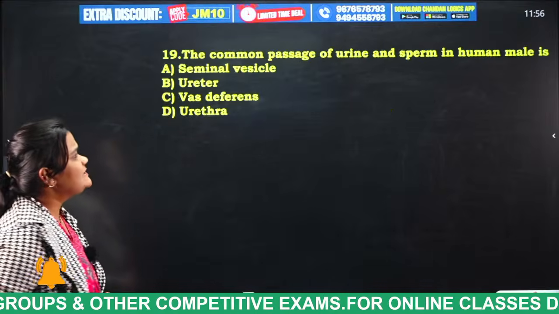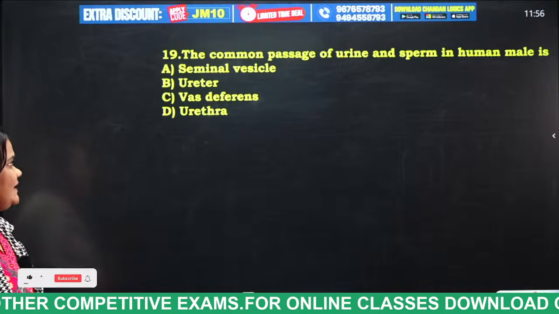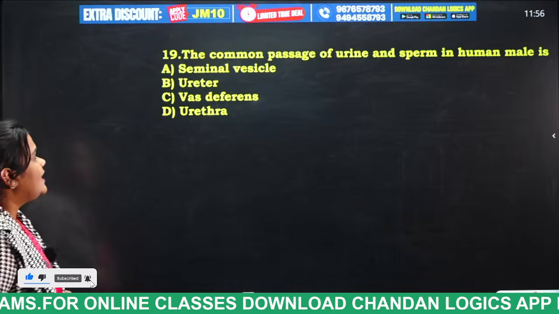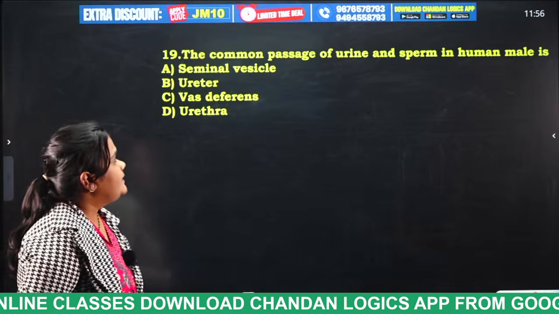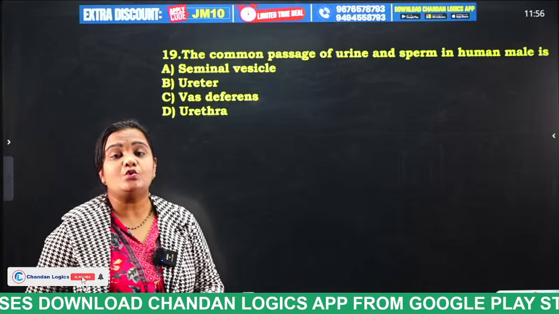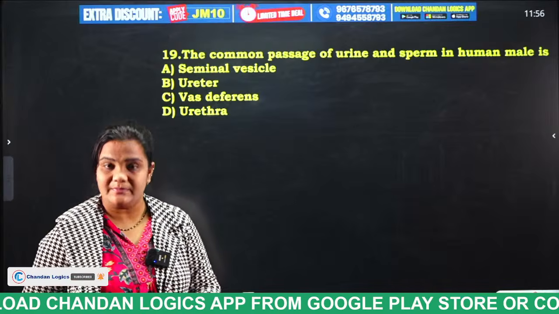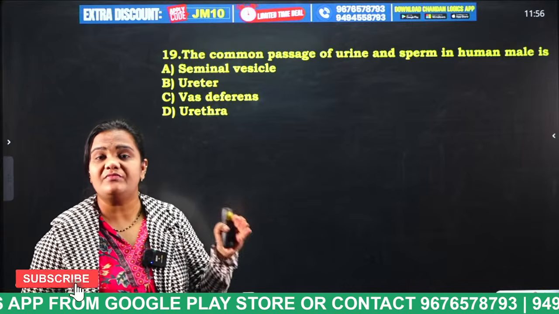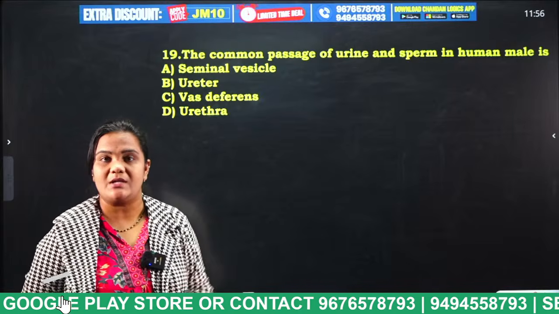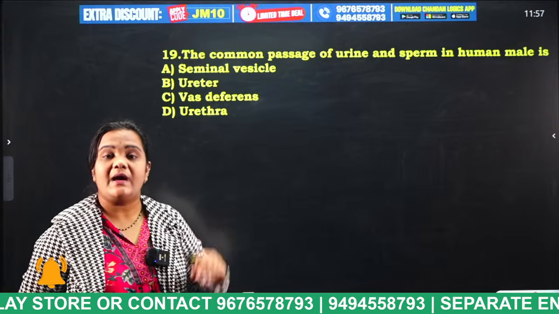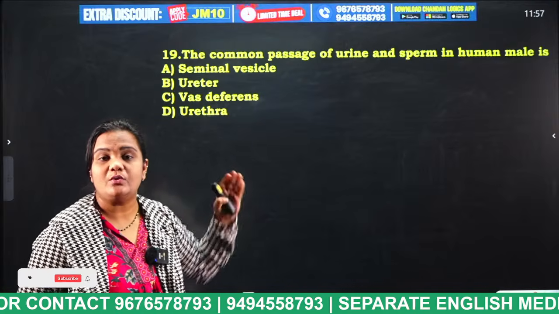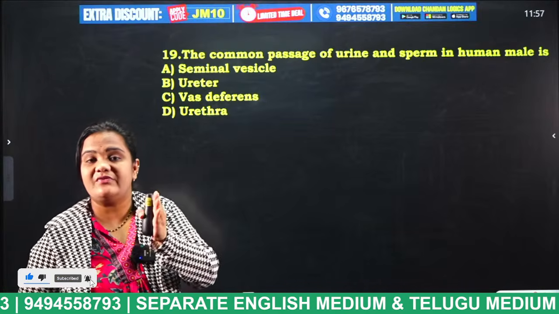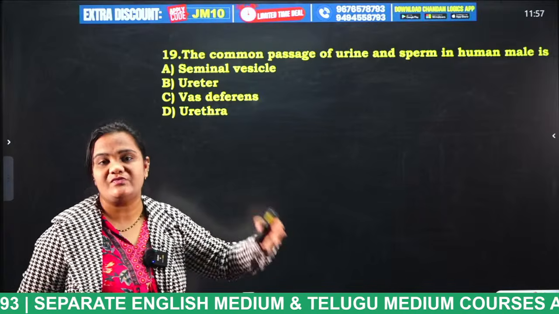The common passage of urine and sperm in a human male is seminal vesicle, ureter, vas deferens, urethra. Now tell me. The urine and sperm do not get mixed up. Why? Because they have separate ducts, but both of them will enter the same part. So, what is that part? The urine will enter from the ureter to the urethra, right, and the sperm will enter from the vas deferens to the urethra, but separate ducts will be there.